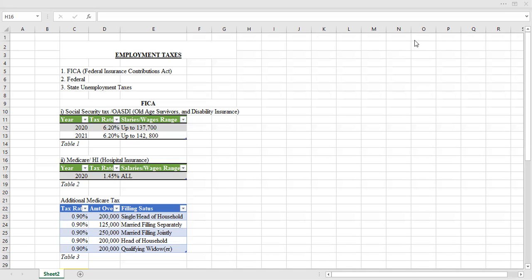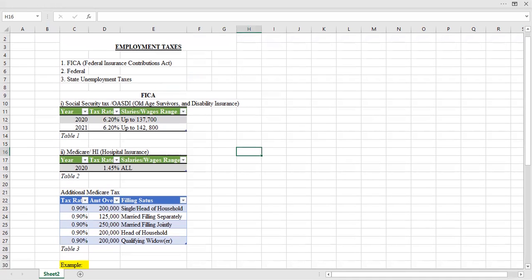So individuals who make higher incomes, who are in the higher income threshold, are subject to an additional Medicare tax. However, that depends on the filing status of an individual.